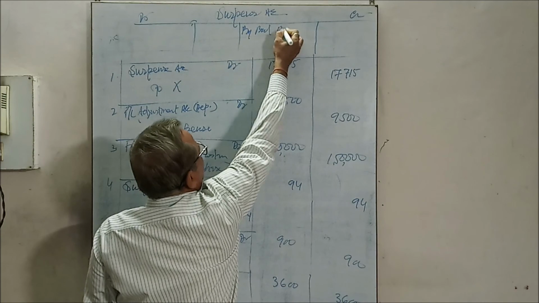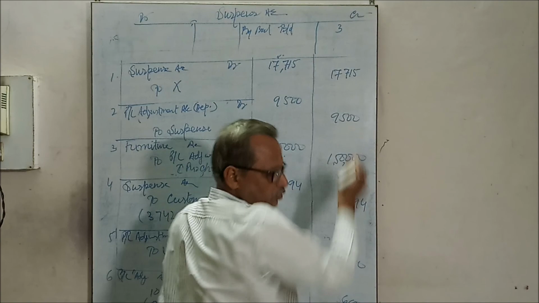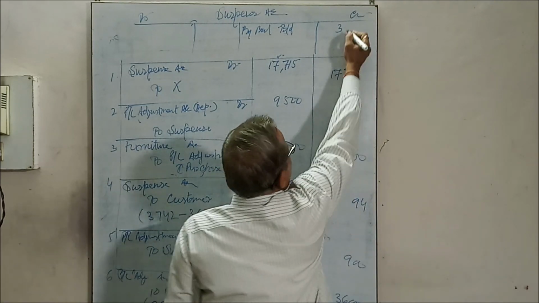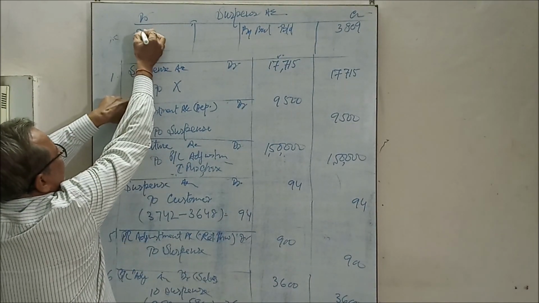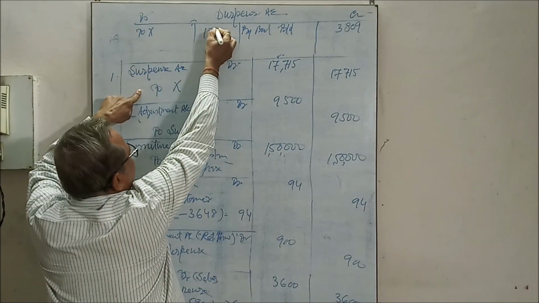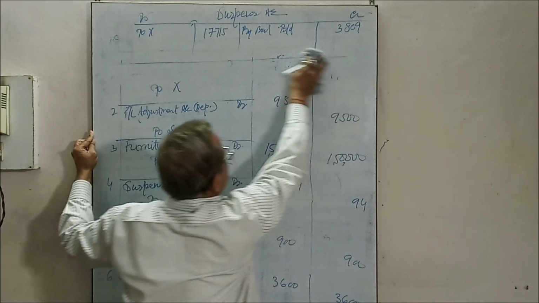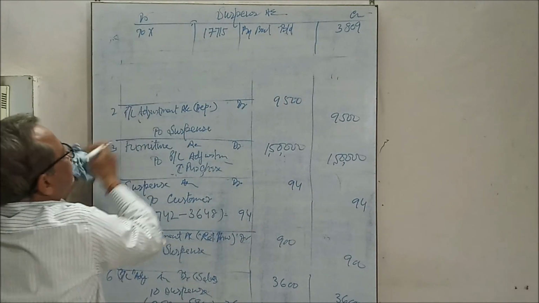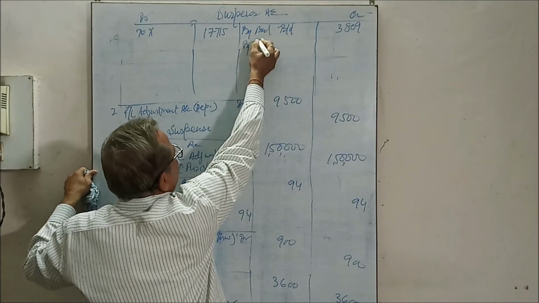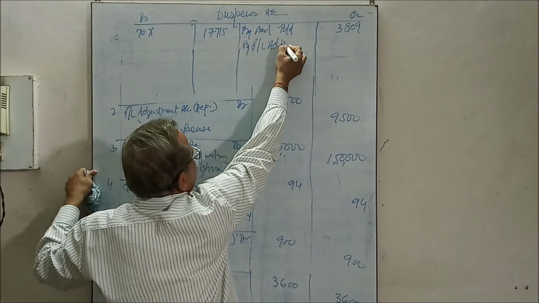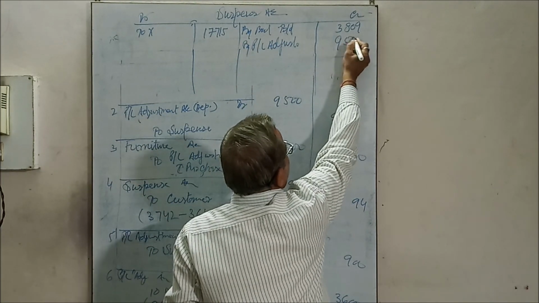Why balance brought down? 3,809. By PL adjustment account, that is depreciation, 9,500.